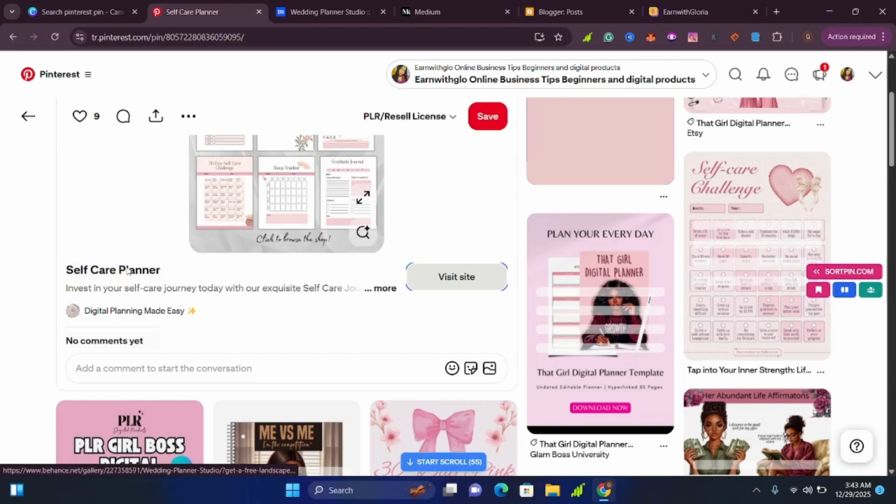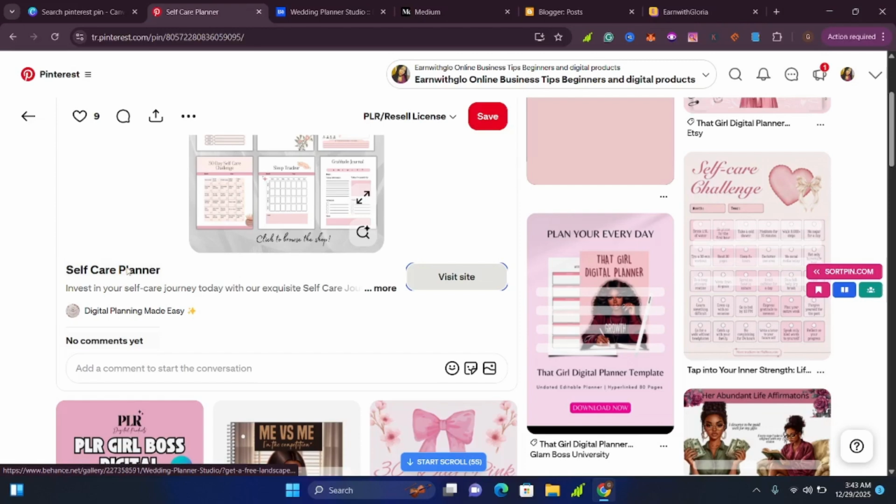They did not just put in the word planner, but they included self-care. So if a person sees this, they know this is a self-care digital product. When you click here, you can also see in their description, they have gone ahead to add in keywords, which are also things like self-care planner, self-care template, so that they can make their digital product visible.